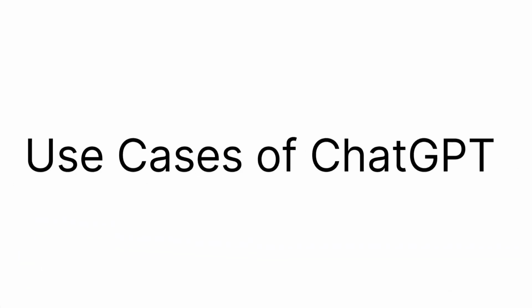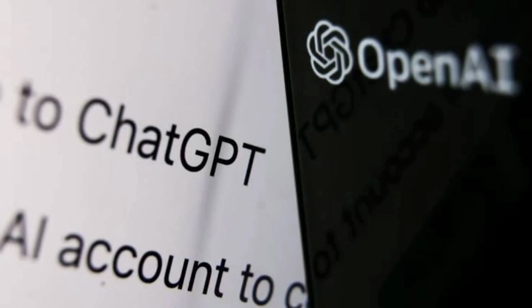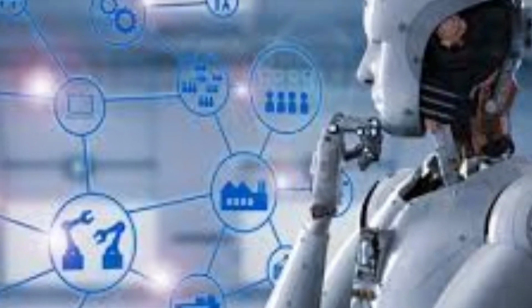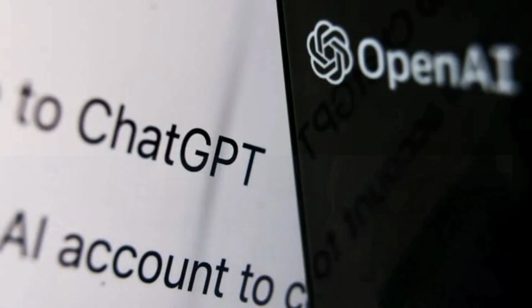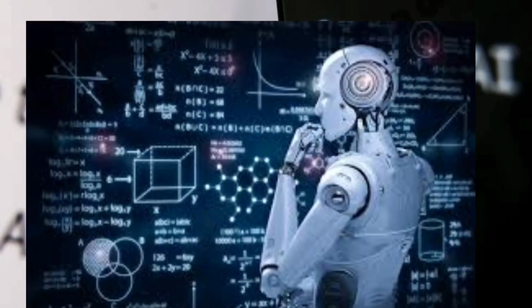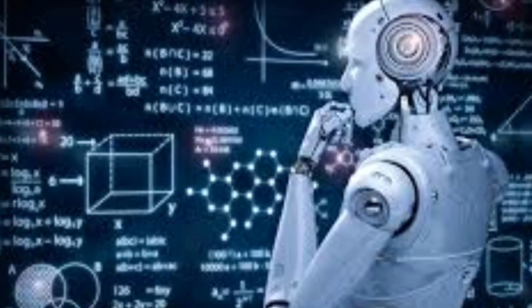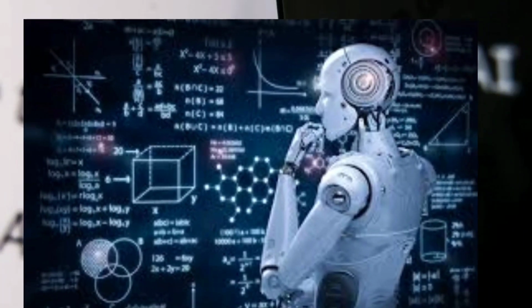3. Use cases of ChatGPT. Chatbot development. One of the most common uses for ChatGPT is in the development of chatbots. ChatGPT can be used to create conversational AI chatbots for a variety of industries and applications, such as customer service, sales, and marketing. With its ability to understand context and generate relevant and appropriate responses, ChatGPT has the potential to greatly improve the customer experience for businesses.